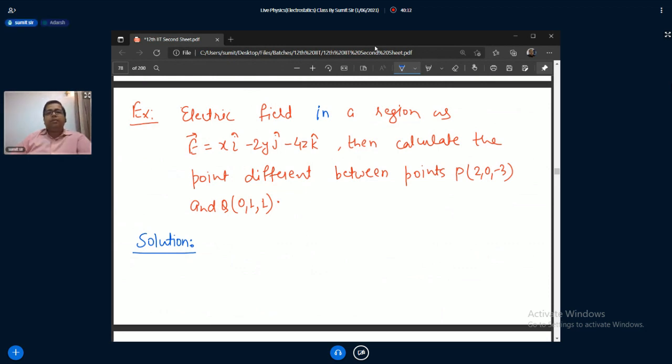So always think, if you are finding VQ minus VP, that means this is your final point. So what you write is minus E dot dr, from initial to final, meaning P to Q.